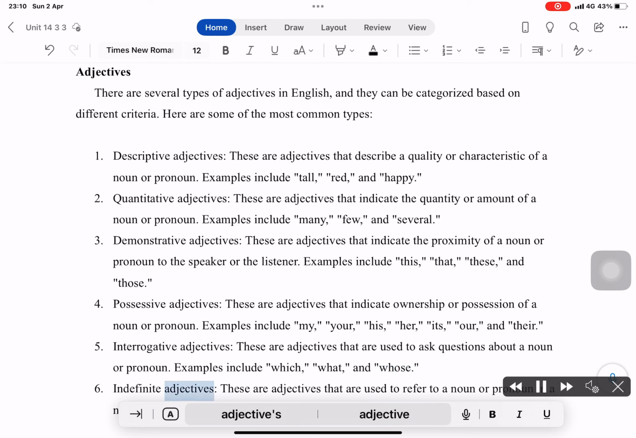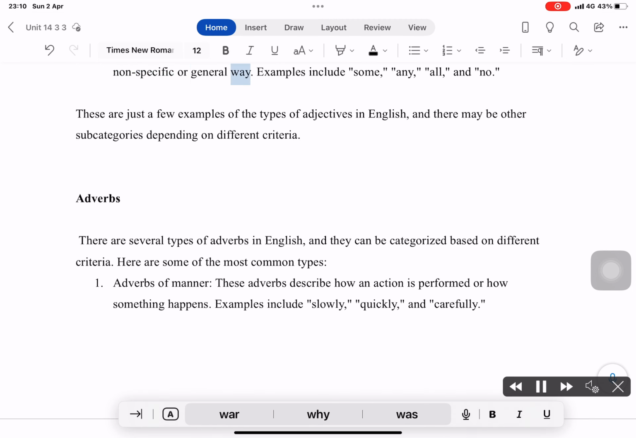Indefinite adjectives. These are adjectives that are used to refer to a noun or pronoun in a nonspecific or general way. Examples include some, any, all, and no. These are just a few examples of the types of adjectives in English, and there may be other subcategories depending on different criteria.